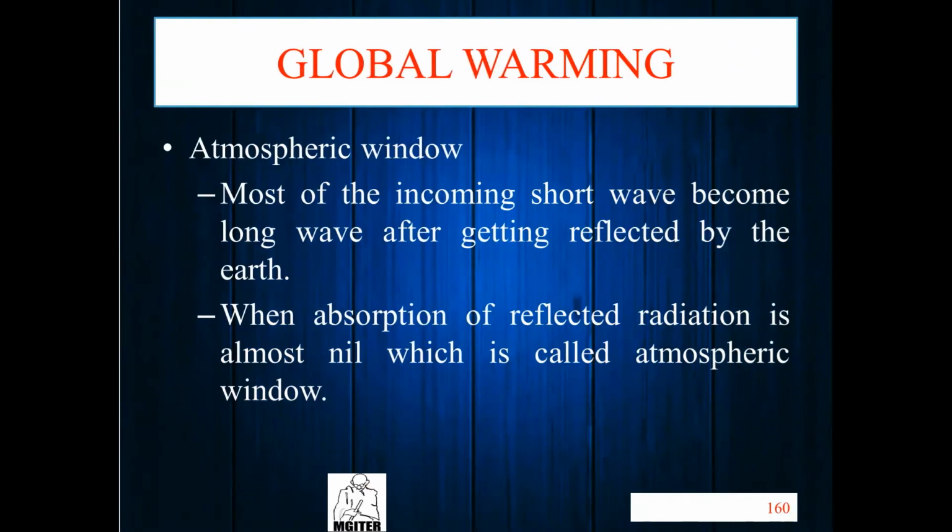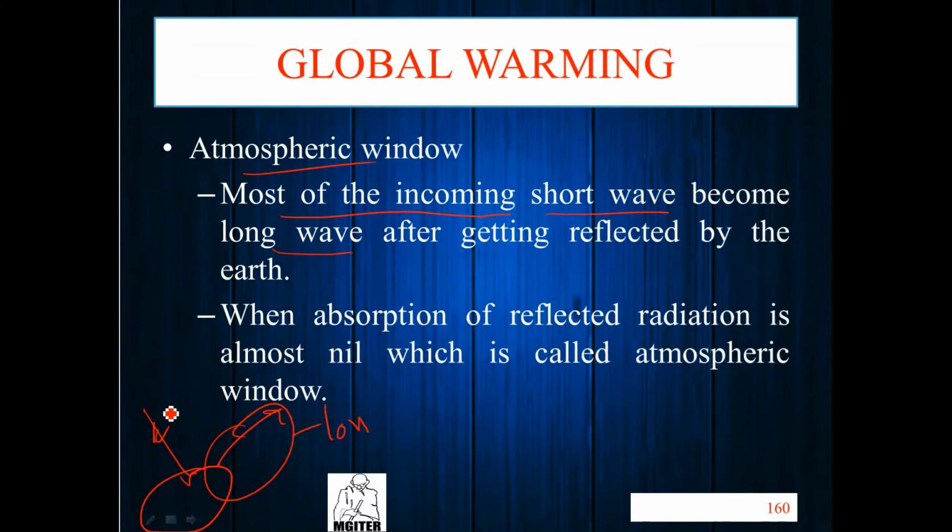Now we have one topic here, atmospheric window. What happens? Most of the incoming short wave becomes a long wave. How? It is absorbed by the soil, and then returned. So its returning is a long wave and incoming is a short wave. So the long wave gets reflected by earth. When absorption of the reflected radiation is almost nil, it is called atmospheric window.